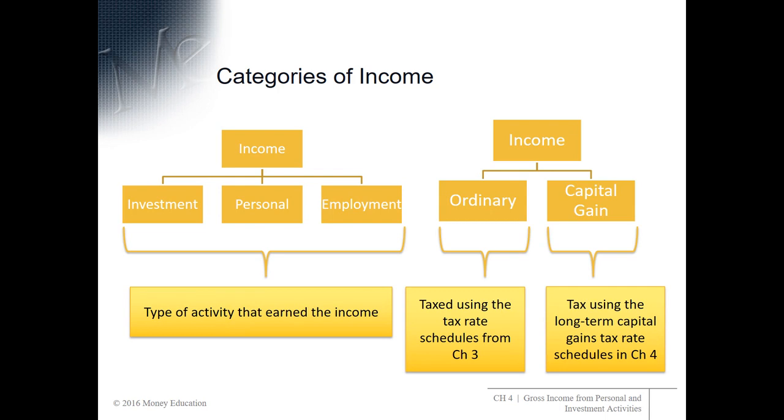Ordinary income means that it's income that's taxed using the tax rate schedules that we discussed in Chapter 3. Capital gain income means that it's taxed using the long-term capital gains rates, which we will talk about here in a moment. But ordinary income, for example, is not exclusive from investment income.